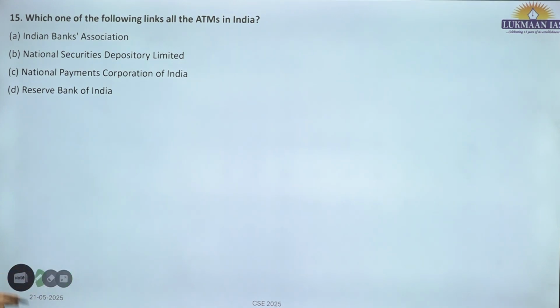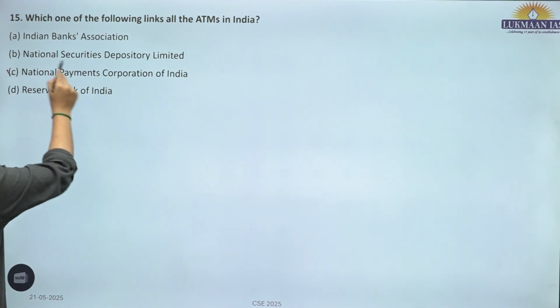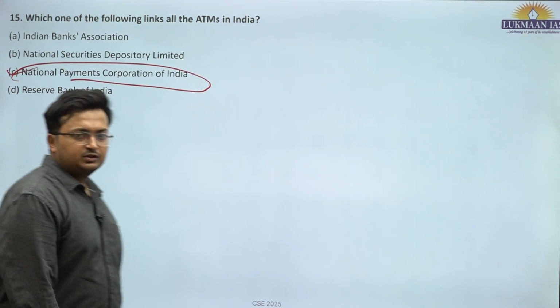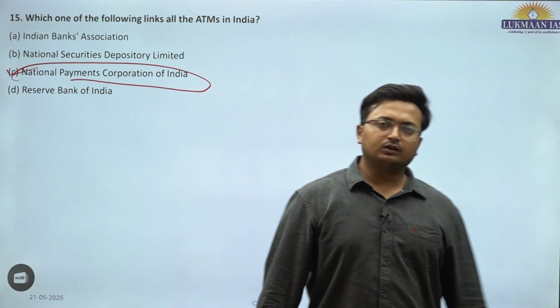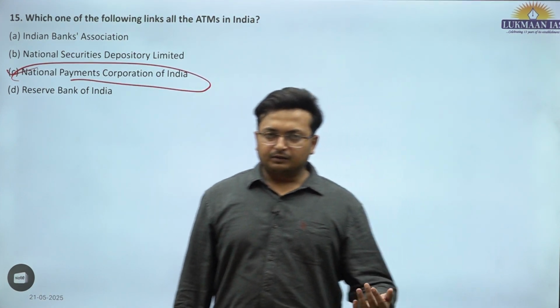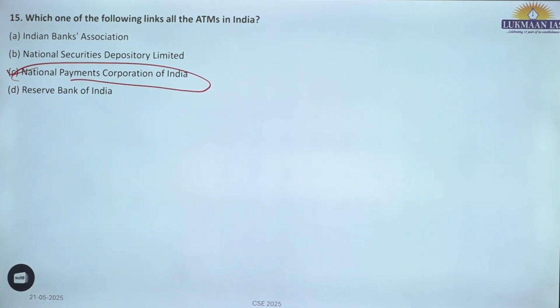15th question. Which of the following links all the ATMs in India? It is National Payment Corporation of India, NPCI. This is factual information. The same body which is ushering in all the digital payment systems, be it the UPI, RuPay, Bharat Bill Payment Systems, all are being developed by the National Payment Corporation of India.